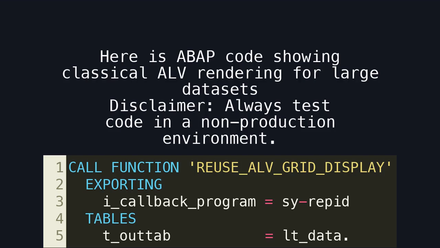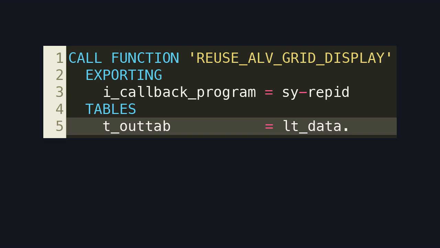Here is ABAP code showing classical ALV rendering for large datasets. Disclaimer: always test code in a non-production environment. Here is the critical limitation. The entire dataset is transferred to the application server before rendering, regardless of how much the user actually views.